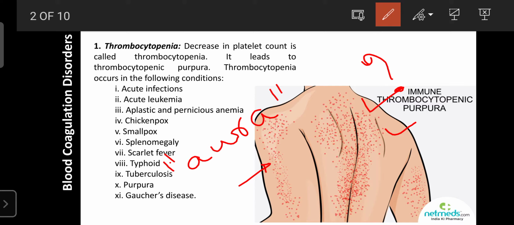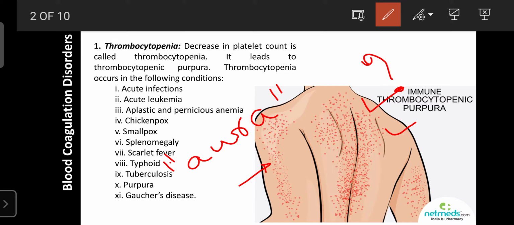So this aura can give a clue regarding the platelet decrease. If it is not treated, then bleeding from the eye, bleeding from the nose, bleeding from the oral cavity, bleeding from the rectum, even bleeding from the ear occurs.